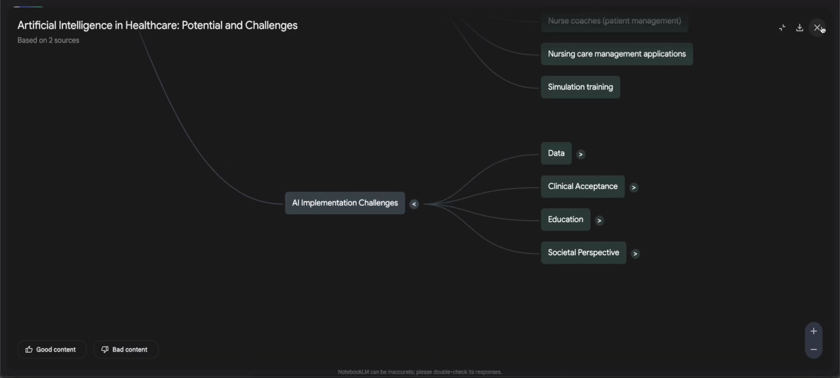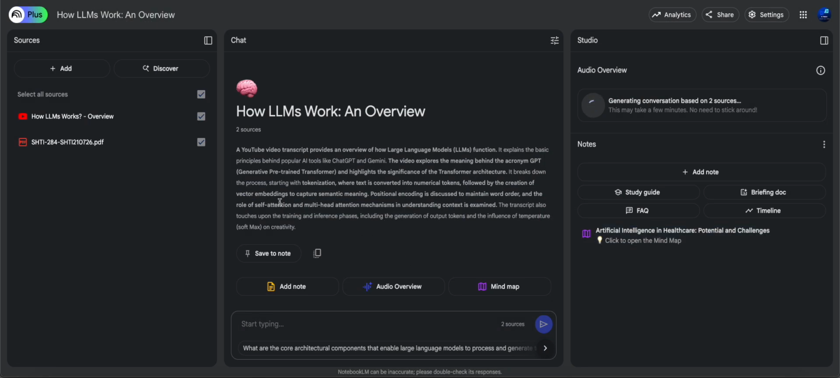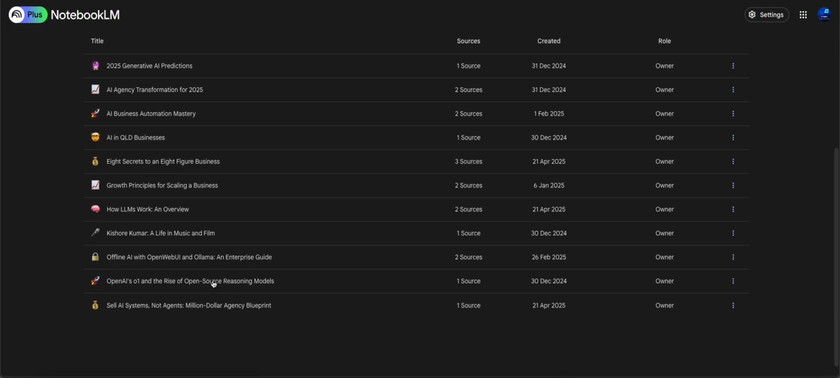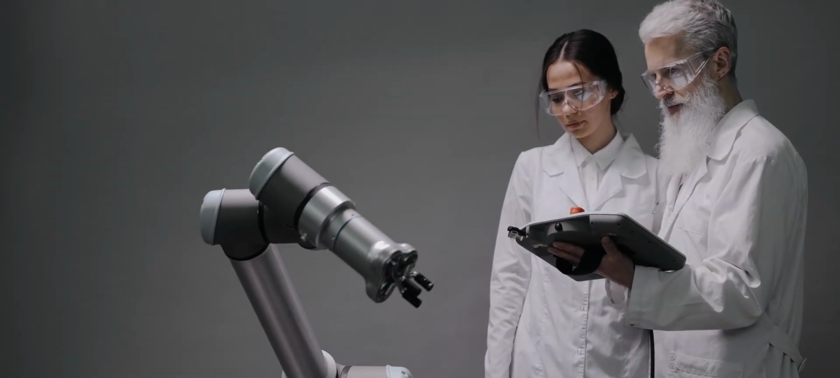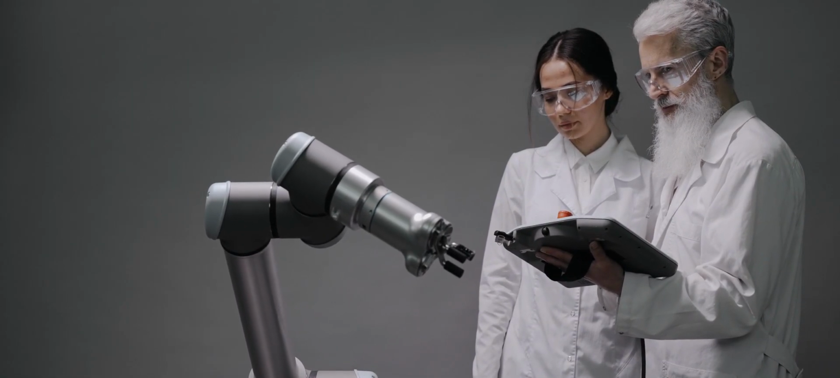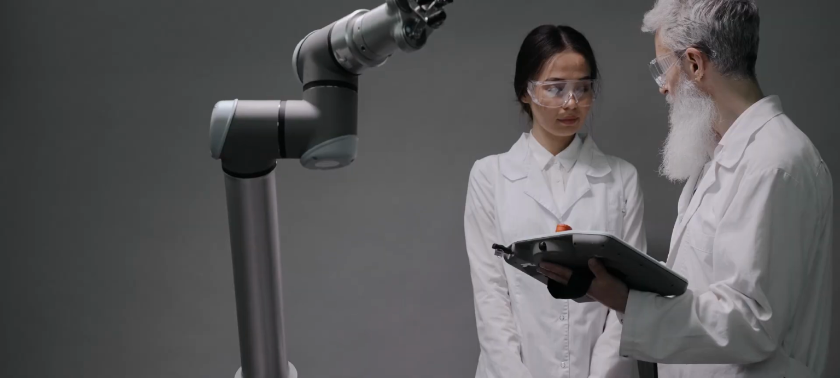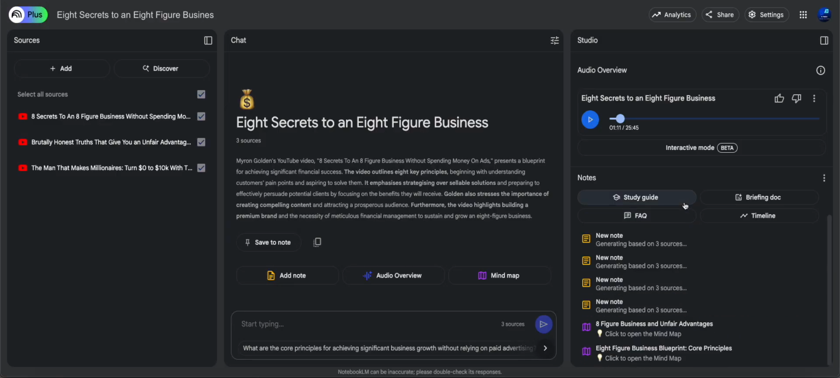The level that I can now operate on in terms of understanding concepts, very, very high level concepts, mind you, is completely possible. You get the idea. Let's just create a quick study guide here as well, so we can show you what's happening, so you can see what that looks like. We'll do a FAQ and a briefing document. We'll just do everything. All right.